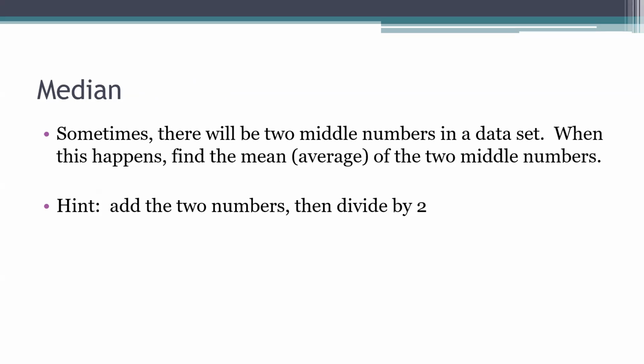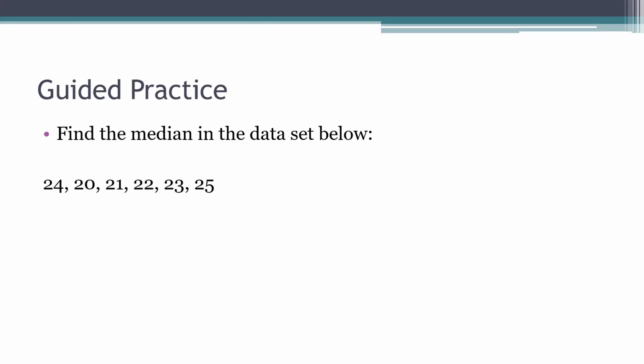Now, sometimes there will be two middle numbers in the data set. When this happens, you have to find the average of the two middle numbers. And then the little hint says, add the two numbers and then divide by 2. So right here, I'm sure it doesn't do it for us, so I'll do it out loud. I'm putting them in order from least to greatest: 20, 21, 22, 23, 24, and 25.